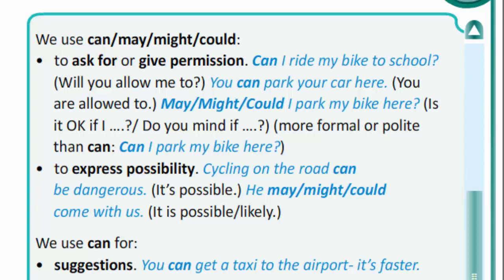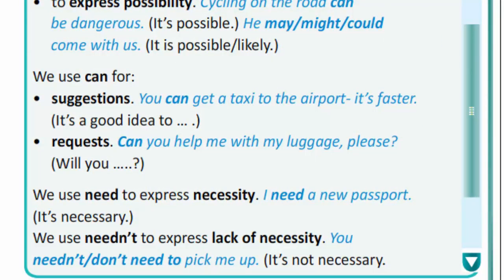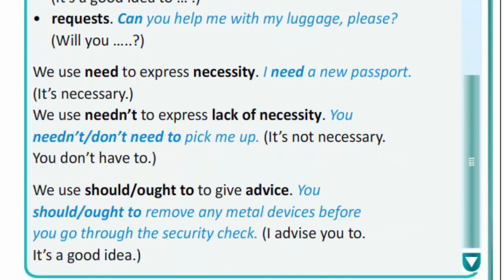It is possible, likely. We use can for suggestions. You can get a taxi to the airport. It's faster. Requests: Can you help me with my luggage, please? We use need to express necessity. I need a new passport. It's necessary. We use needn't to express lack of necessity. You needn't, don't need to pick me up.